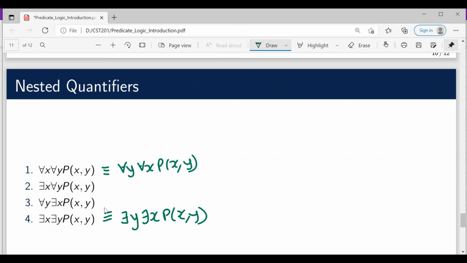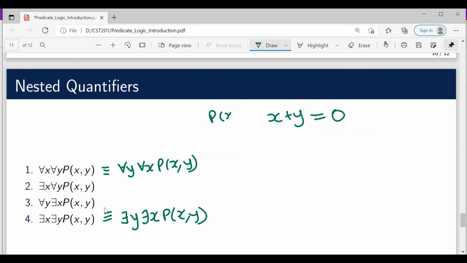And if we consider the second and third statements, then they look similar but they are not. So let's consider one particular example. Let's say I'm considering the predicate x plus y is equal to 0.